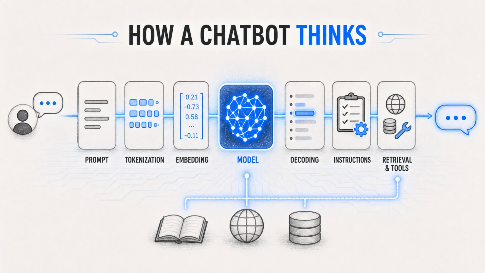So a chatbot is not magic, and it is not just autocomplete in the old sense. It is a layered system. Text becomes tokens, tokens become numbers. A model predicts continuations. Decoding selects words. Instructions shape behavior. Retrieval and tools can add outside information.